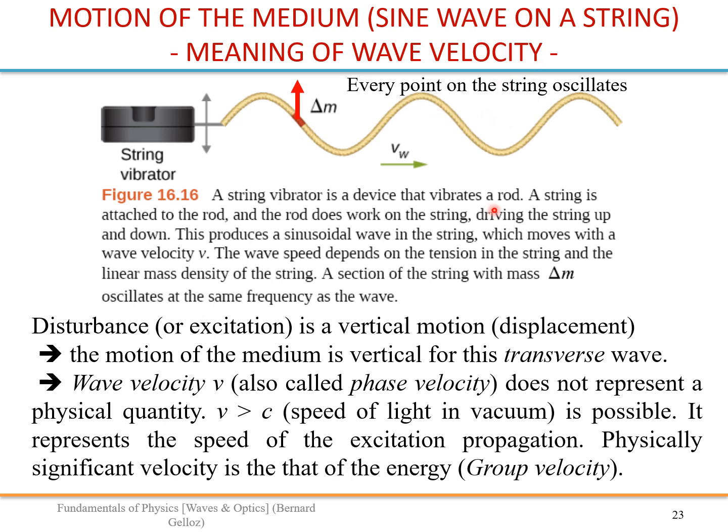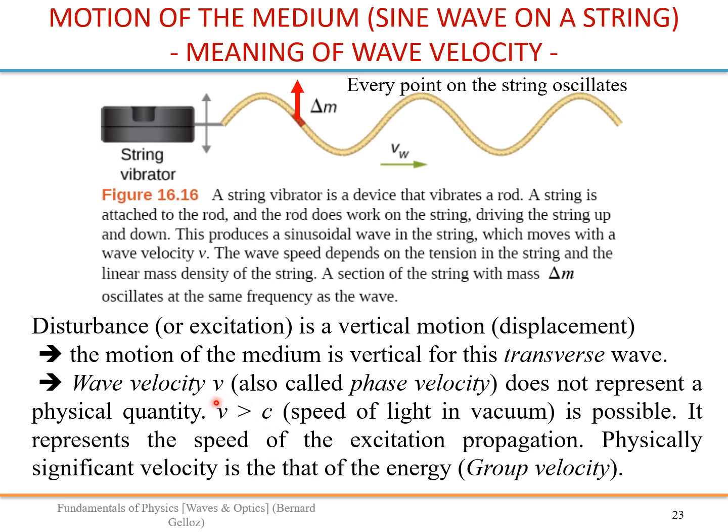Let's now focus on the wave velocity. Again, you have your string here. The wave velocity is in fact also called the phase velocity. It does not represent a physical quantity, because it is the speed, let's say, of this maximum moving to the right. It's not a physical point moving, it is a mathematically defined point. Matter is not moving at that speed. Matter is actually just oscillating in a direction perpendicular to the wave direction.